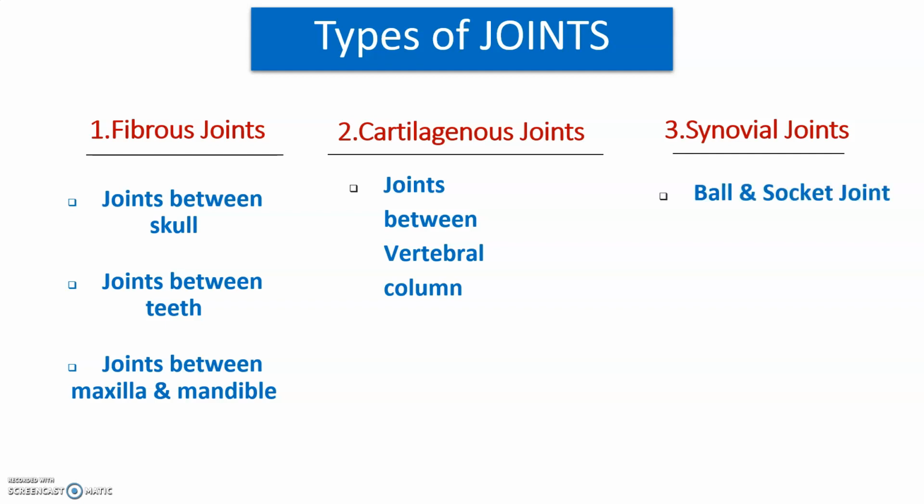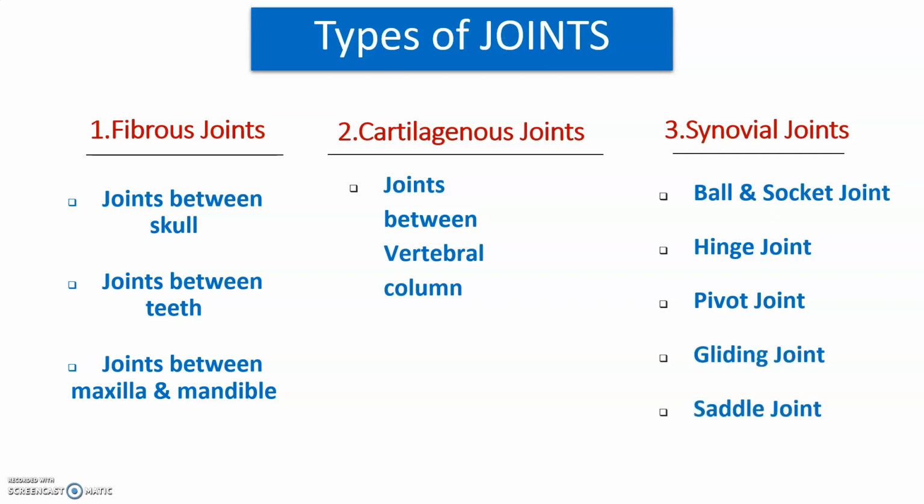Here are the examples of synovial joints: ball and socket joint, hinge joints, pivot joints, gliding joints, saddle joints, and condyle joints. So this is the classification or types of joints.